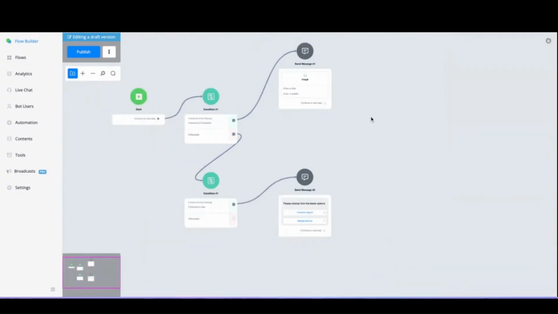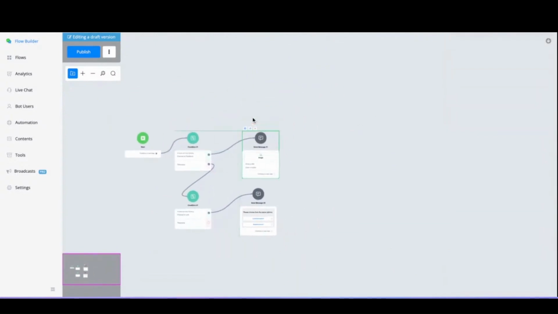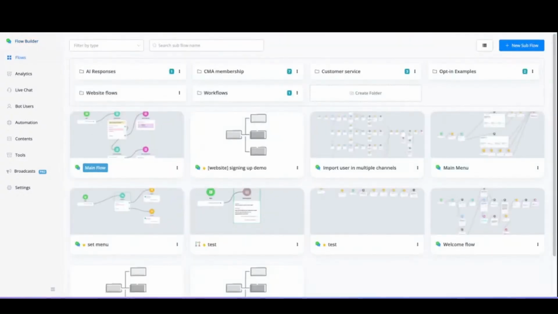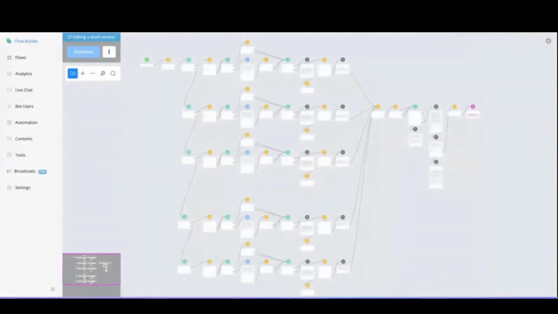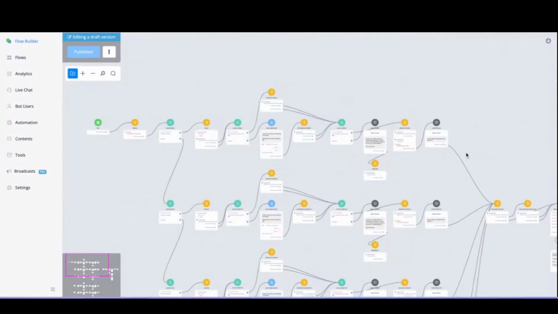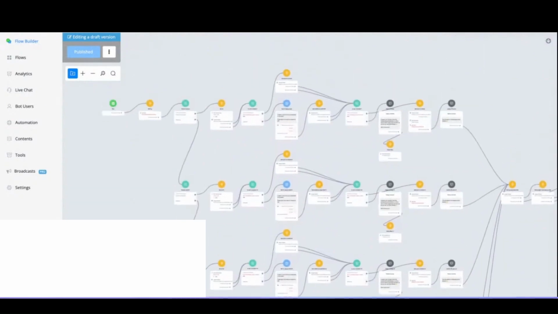So this is the way that you can build your omni-channel chatbot. Again, nothing too difficult in comparison with a regular chatbot. The only thing that you need to take into account is that you can use conditions to determine which channel a user is coming from. So if we take a look at one of my flows that I set up to import users for my membership, for example, you can see that if I zoom in, this is a pretty extensive flow, but it's basically just a copy and paste from these above few blocks, right? I just copy and paste it for every single